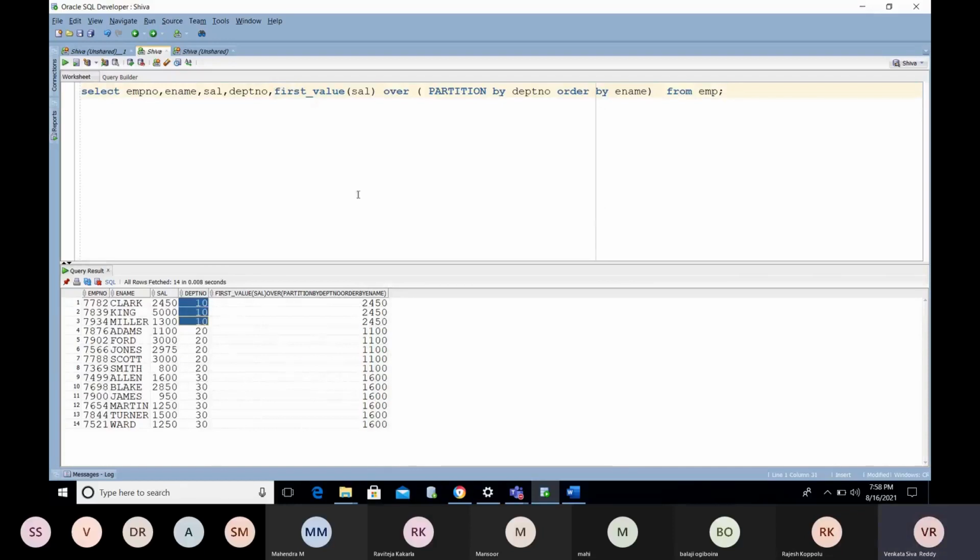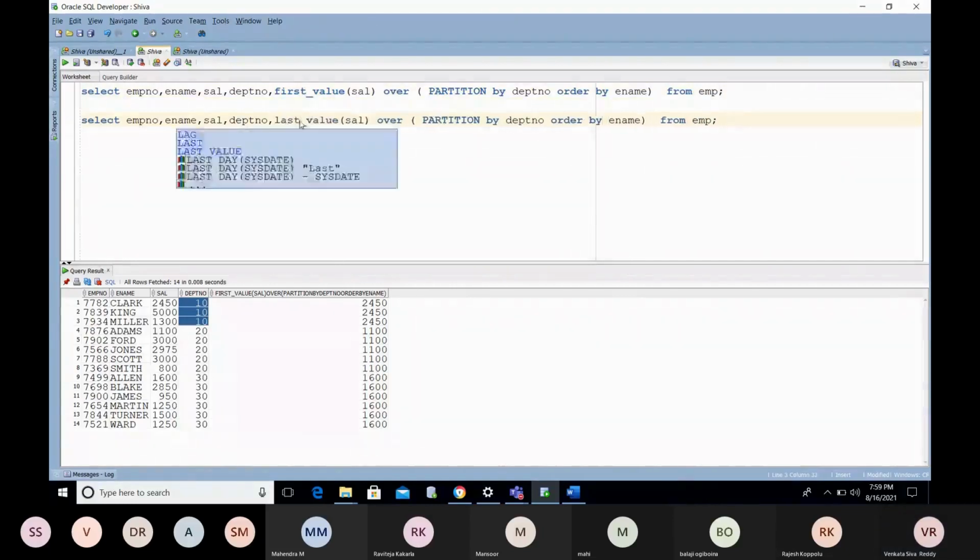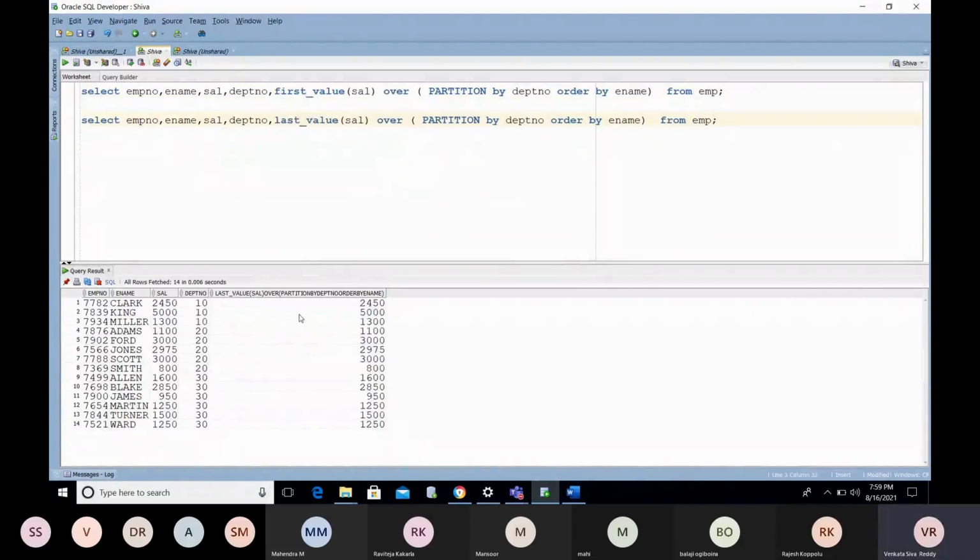You are fetching the first value, and if you want to find the last value, we have another function, last_value. So what value are you getting here for E name DESC? It is not giving the expected output here.